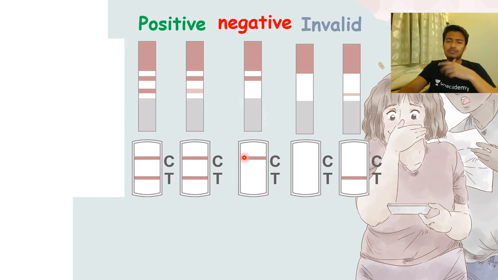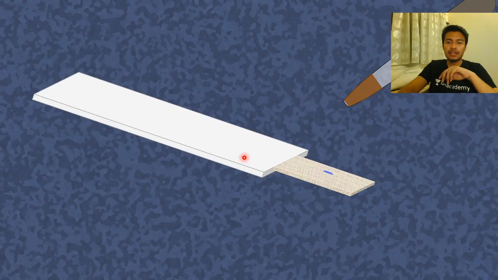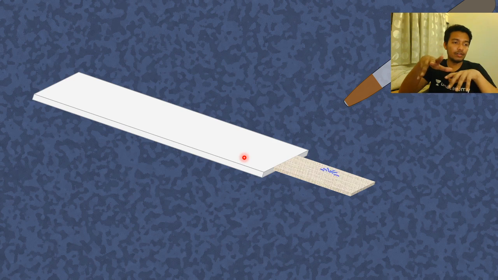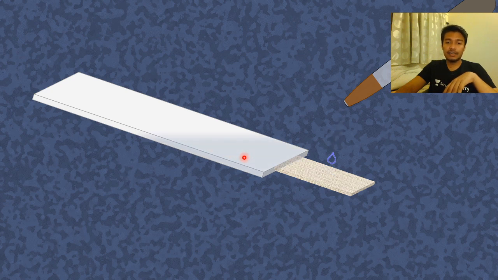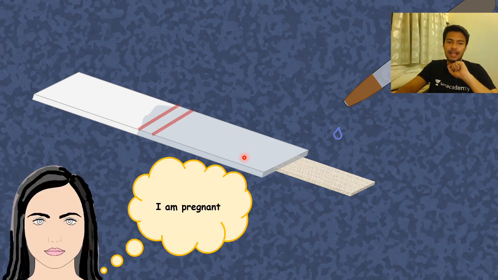It's based on the band, so it would be really clear at the end of this video. You put your urine sample, I mean a woman who is suspected to be pregnant puts her urine sample and lets it spread through capillary action. Now in the analyte zone there are specific regions. The ultimate readout is two bands, and the woman would think, okay, I'm pregnant or not based on the presence of these bands or not. Let's see how these bands are formed and what you're detecting.